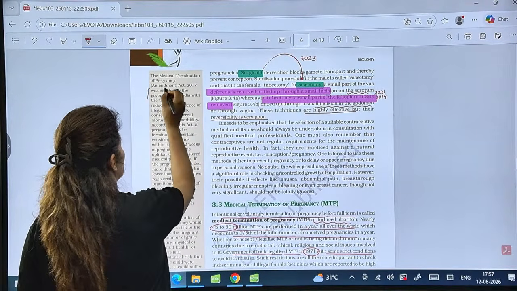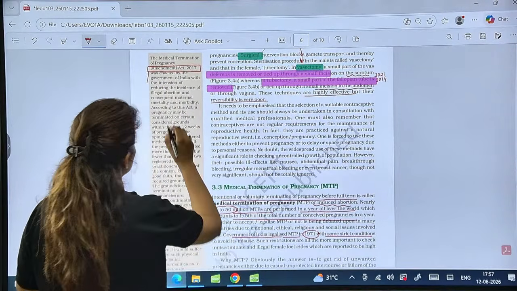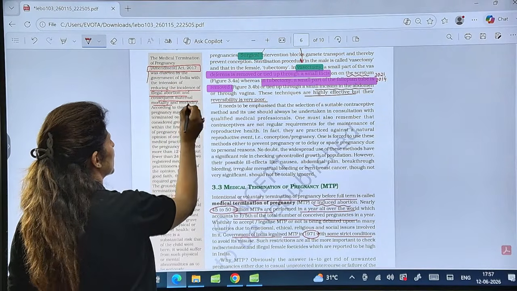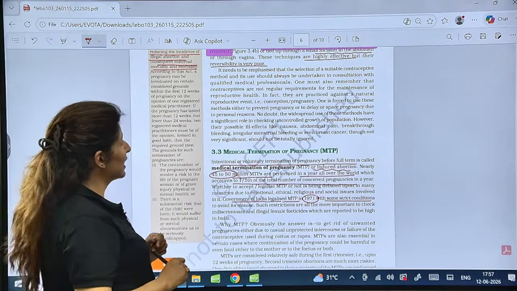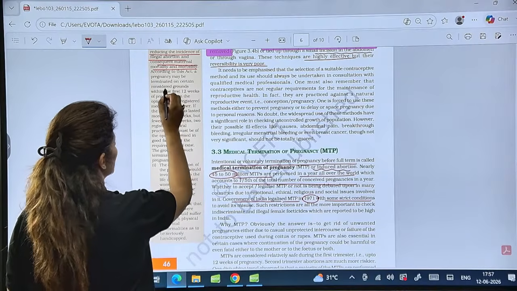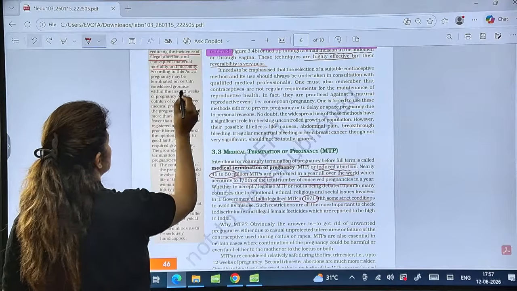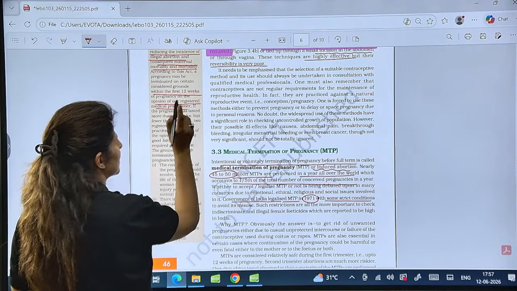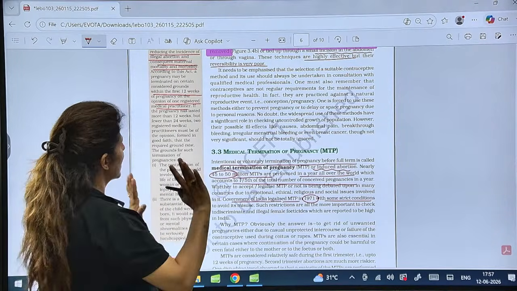And then there was this question. The amendment of the MTP Act in 2017 was enacted with the intention of reducing the incidence of illegal abortion and consequent maternal mortality and morbidity. What does this 2017 MTP Act say? It says if pregnancy has to be terminated within the first 12 weeks, then the opinion of one registered medical practitioner is fine. Just one doctor has to give his signature and it is legal.